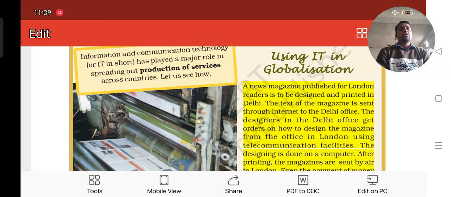The Delhi designers in the Delhi office get orders on how to design the magazine from the office in London using telecommunication facilities. So sitting in Delhi, they get all the information they need from the London office, and they are typing, designing and sending, and the designing is done on a computer.